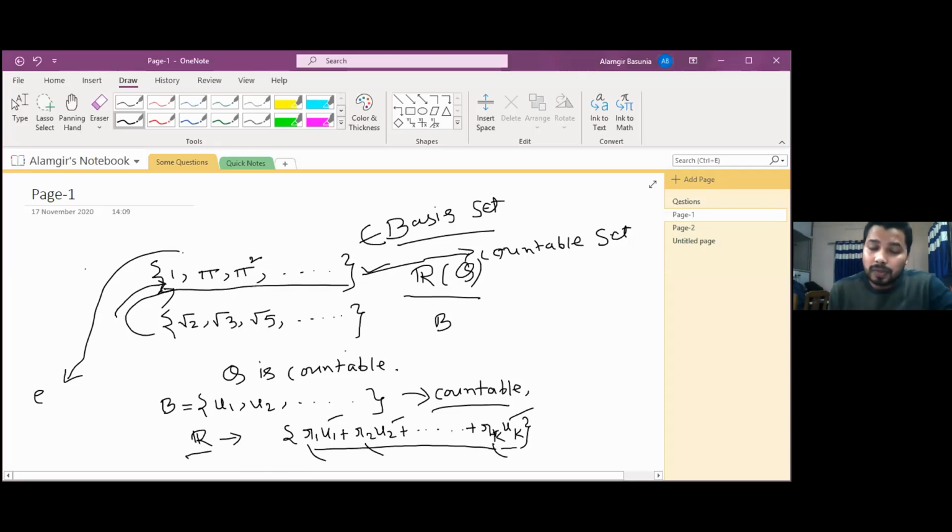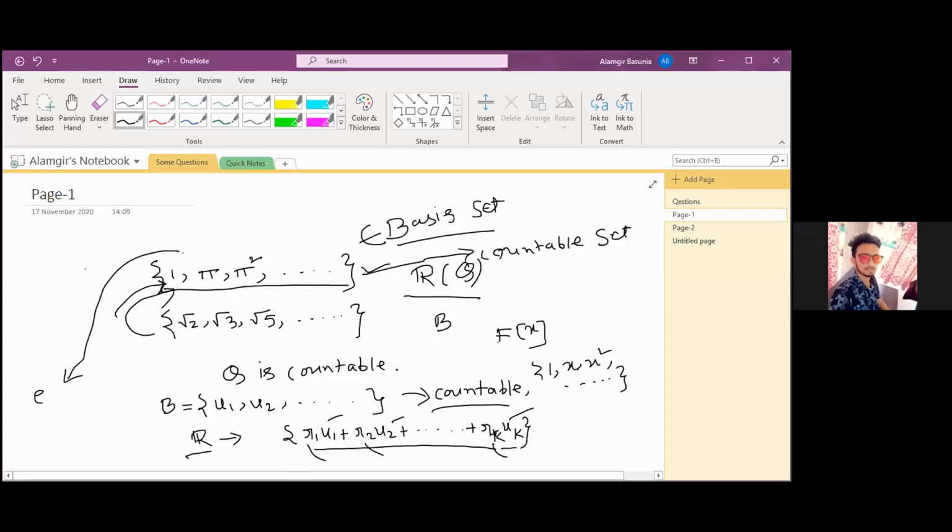In some infinite dimensional spaces, we can find bases easily. For example, 1, x, x square, as you all know, any power going up to infinity, this will be a basis for this space, but over R. But in a case of this type, it is very difficult to get a basis. At the maximum level we can say all will be there. That is why that cannot be a basis.